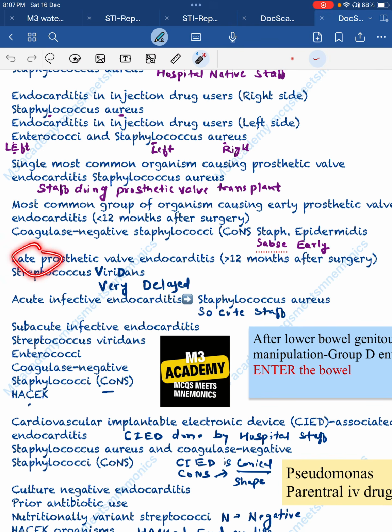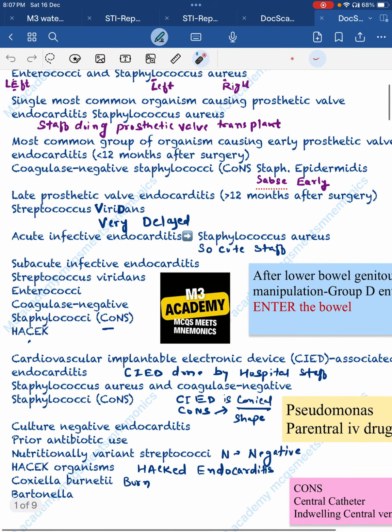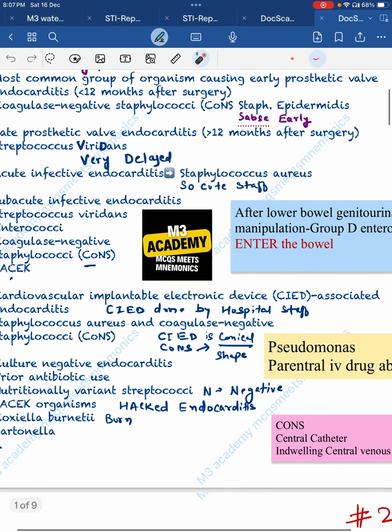Now, late prosthetic endocarditis, late means delay. So Streptococcus viridans, very delay. Very delay means late. Now, acute infective endocarditis, acute staff. So again, Staphylococcus aureus. Subacute infective endocarditis has Streptococcus viridans, enterococci, and CoNS and HACEK group of the organism.